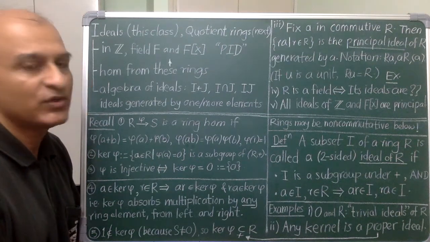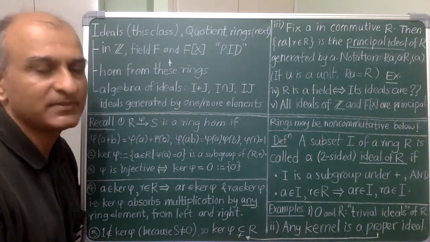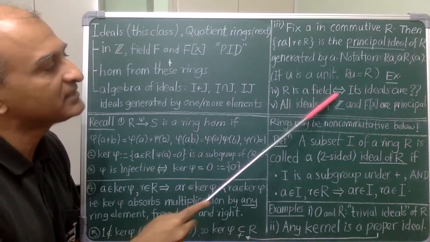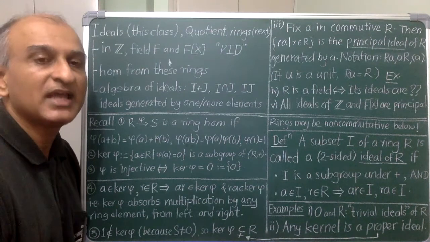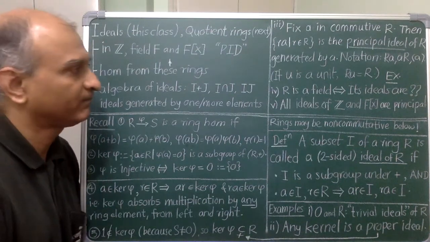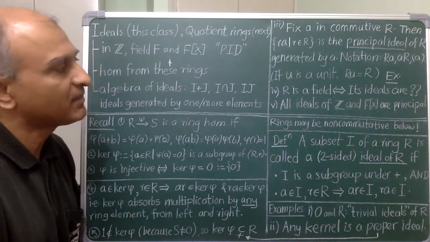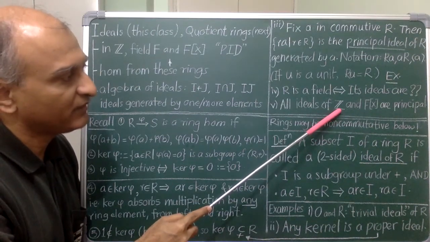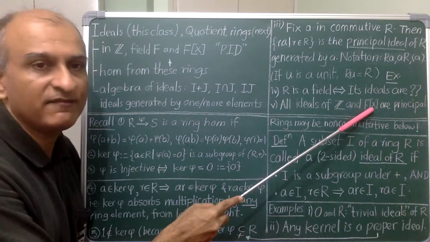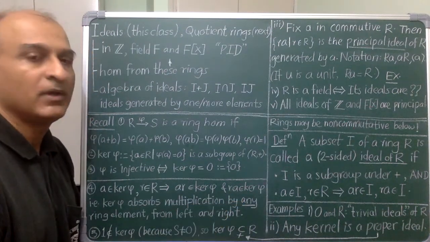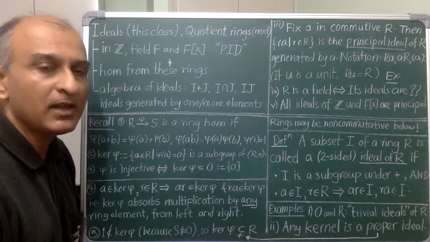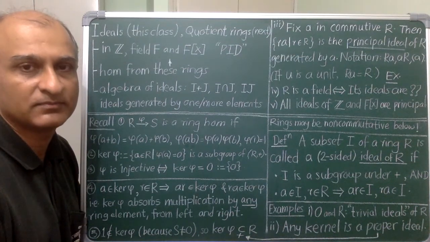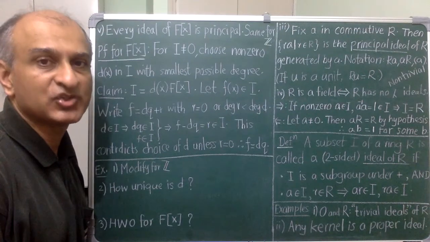So finally, I want to give you two very important examples to work out. In the first one, I have asked you to find out all ideals in a field and to show that the answer actually characterizes a field. The second example is about two very important rings that we said are similar to each other: the ring of integers and F[x], where F is a field. So what you should show is that all ideals in these rings are principal ideals. So please do this right now. Okay, so let's see the solutions.